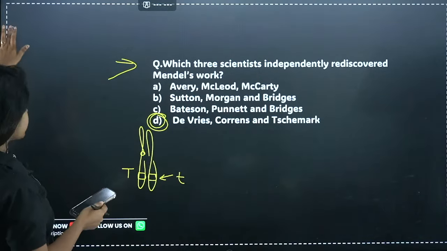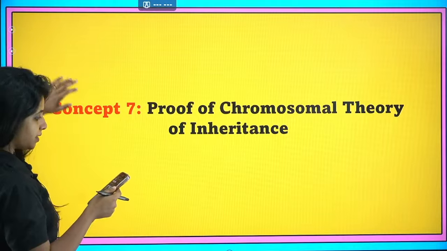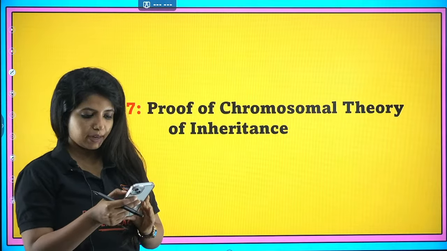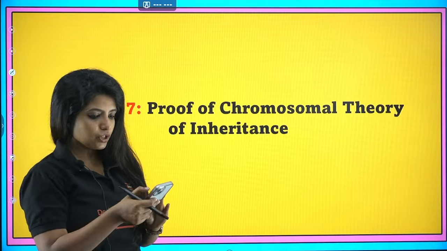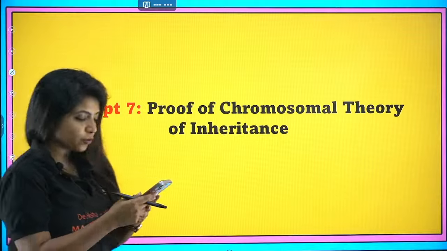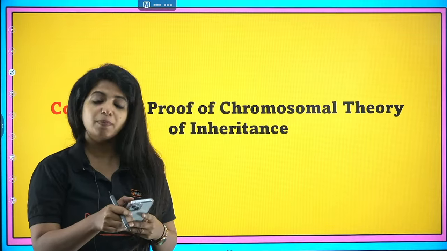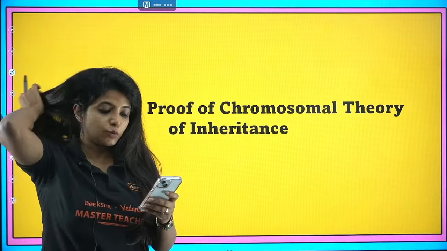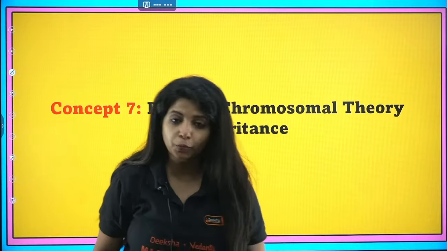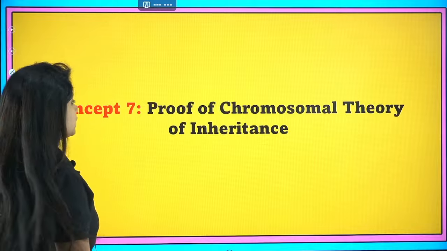Next question, or I think the next concept. So if this is super clear, let's go ahead with the next concept, which is going to be proof of chromosomal inheritance theory. People gave the chromosomal theory of inheritance, but you need to prove that as well. You cannot just believe it like that, no? You need to prove that. That is chromosomal theory of inheritance.